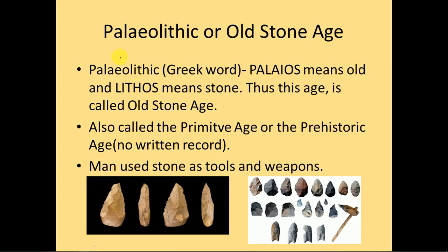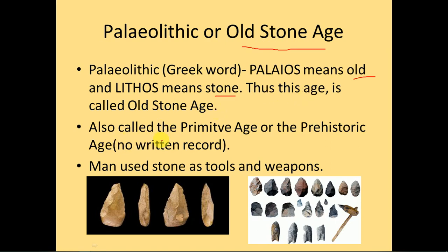Then, students, let us go into detail about the Paleolithic or Old Stone Age. Paleolithic Age is also called Old Stone Age. Now let us know why it is called Old Stone Age. Because Paleolithic is derived from the Greek words paleos, which means old, and lithos, which means stone. So if we combine these two, that means old stone. So from here we derive the name Old Stone Age. Thus, this age is also called Old Stone Age.